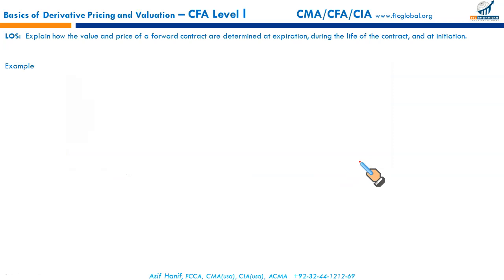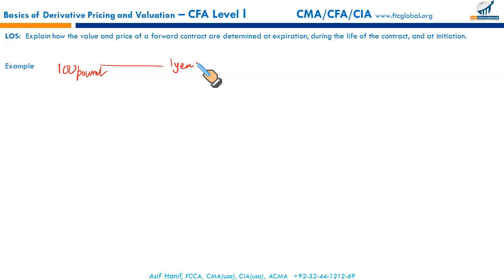Let's take an example. Suppose a bakery will purchase 100 pounds of flour in exactly 1 year's time. Now the bakery is exposed to commodity price risk and wants to hedge by locking in a buying price now. So the bakery enters into a forward contract.